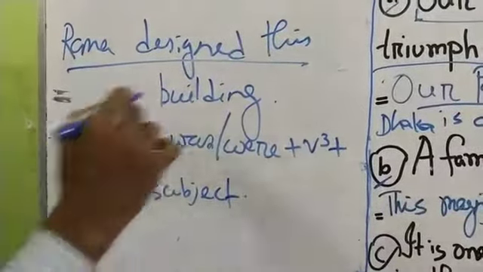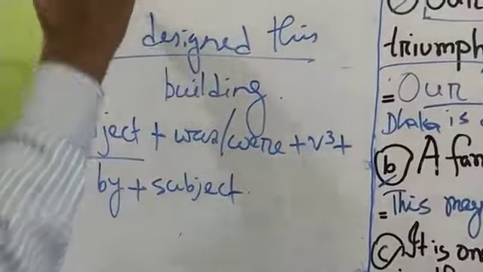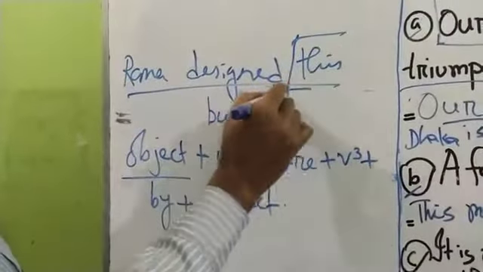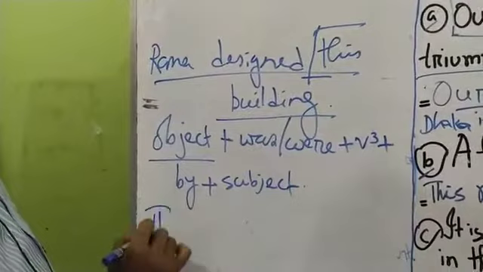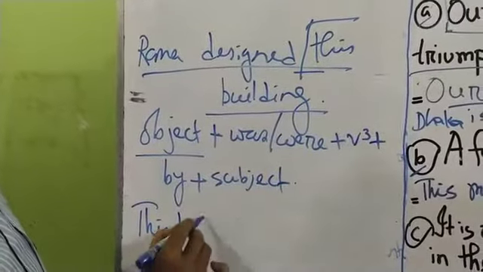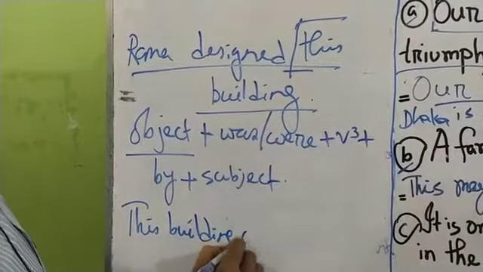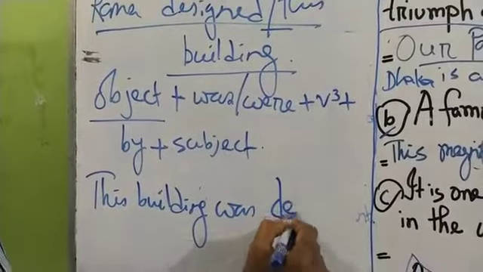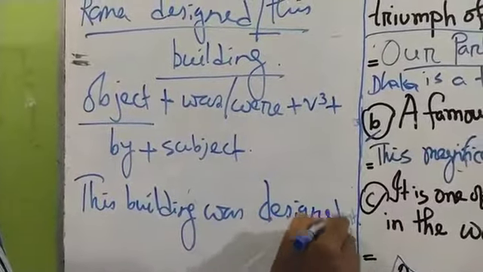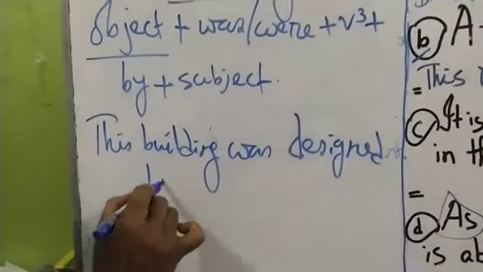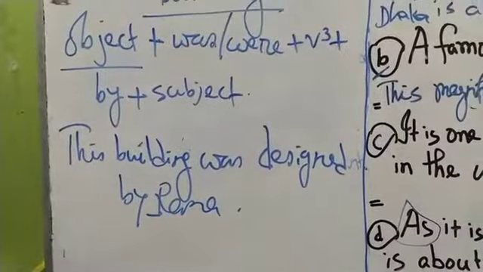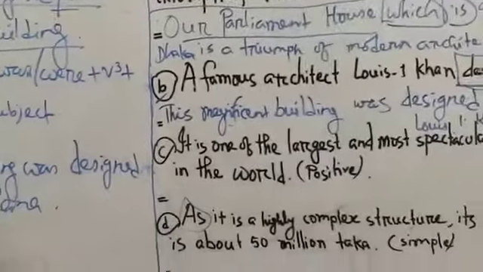And what will it be now? Okay, now this building is the object, and then was designed, and then by Rana. Okay, this is done.